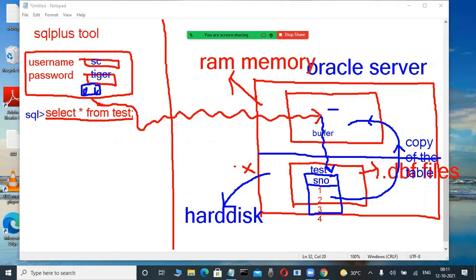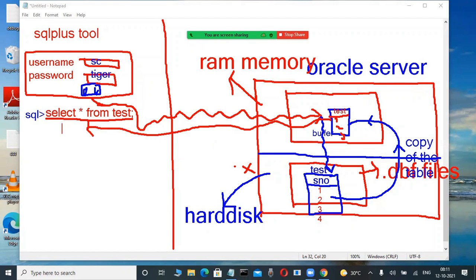Slowly observe here. In this buffer only, this table is available. Here only the key concept is there. Don't write it down. Now this test table has some data, and then this table is transferred from the buffer into the client tool. This much of execution is there.